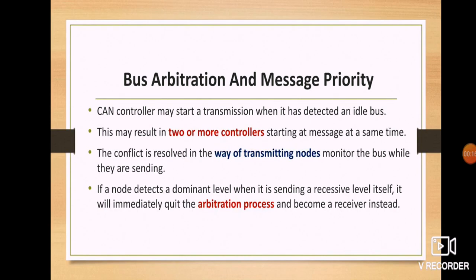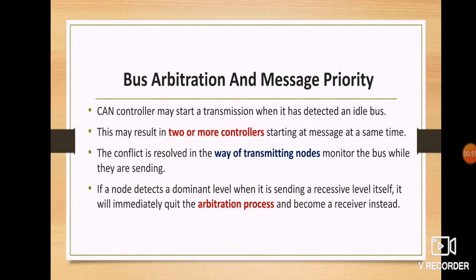Here, a CAN controller may start a transmission when it detects an idle bus. This may result in two or more controllers starting a message at the same time. This is where the arbitration concept arises. Whenever a few nodes start to send a message at the same time, the receiver has to confirm which message has to be taken as input first, and that is the priority. This conflict is resolved by the transmitters monitoring the bus while they are sending. So how will the conflict be resolved?